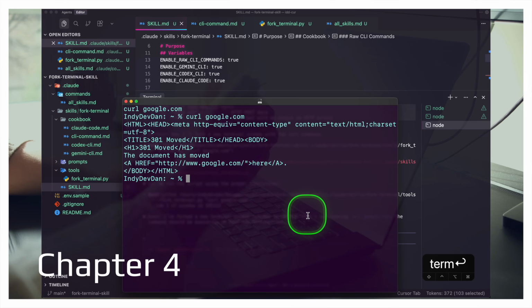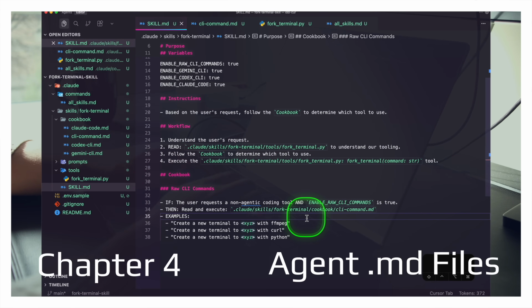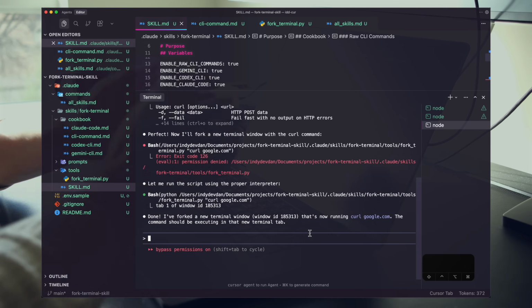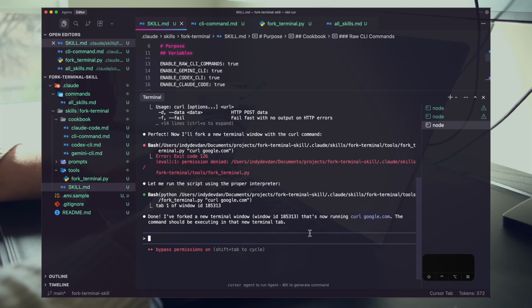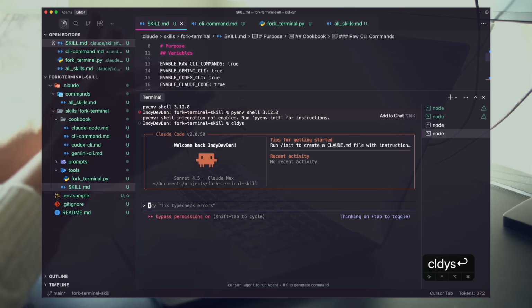Let's go ahead and scale this up, right? Let's push on to our agent files. So how do we want our agent files to work? We want to open up brand new terminal windows with prompts executed. Let's first run this in the loop inside of a terminal. We're going to open up a brand new instance here. Never be afraid to just start fresh. You always want that fresh context window.